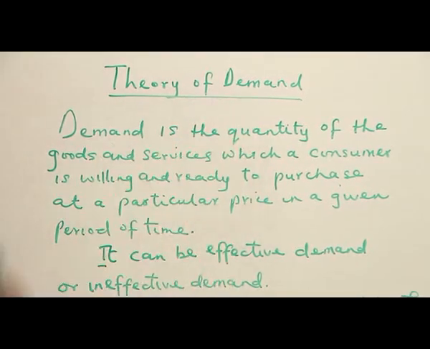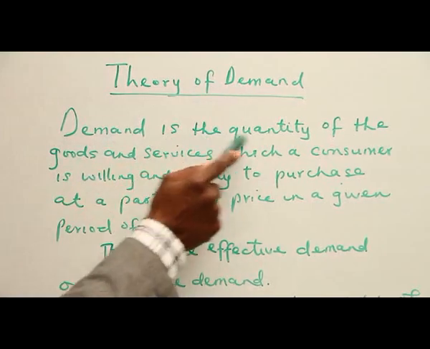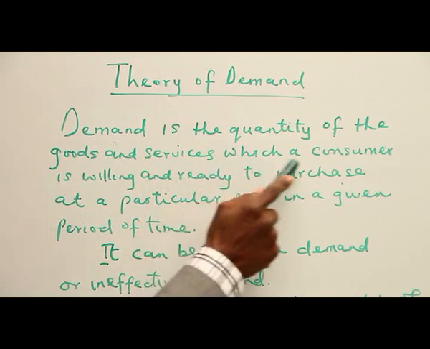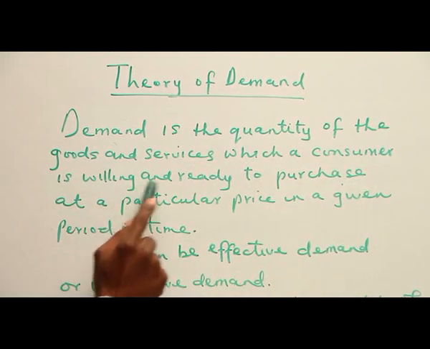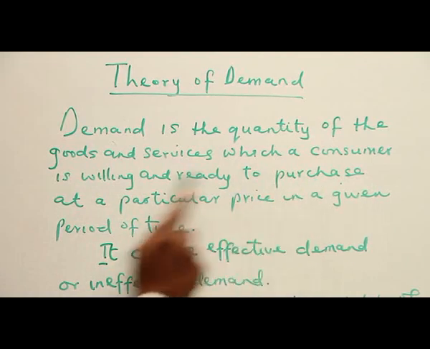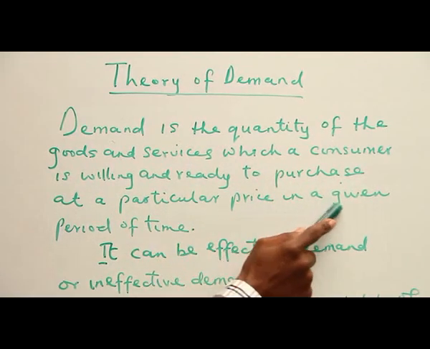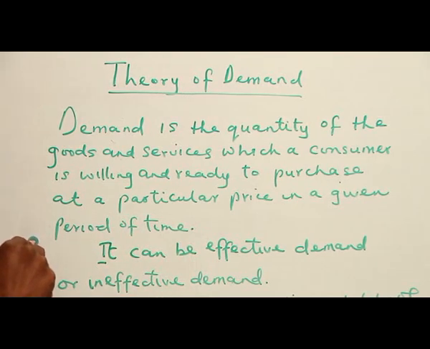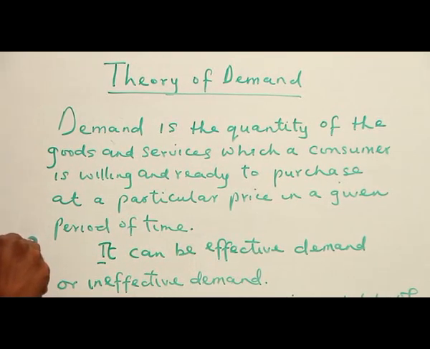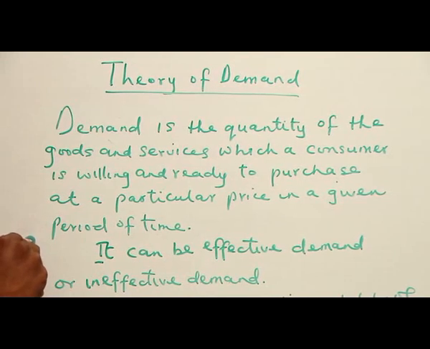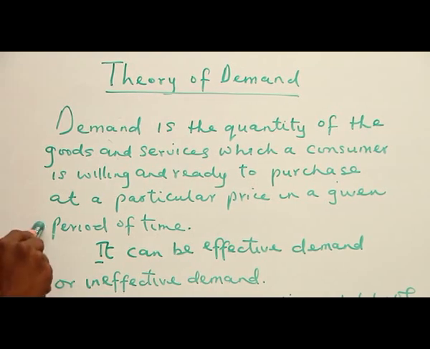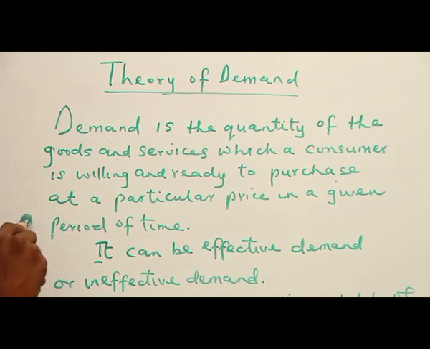Theory of demand. Demand is the quantity of the goods and services which a consumer is willing and ready to purchase at a particular price in a given period of time. When we are talking about demand in economics, it is trying to let us understand that the willingness and readiness to buy a commodity at a particular price in a given period indicate the quantity that you want to buy.